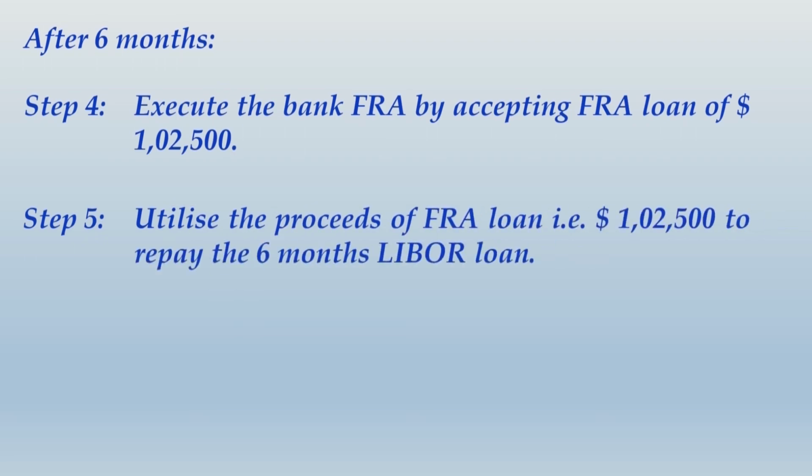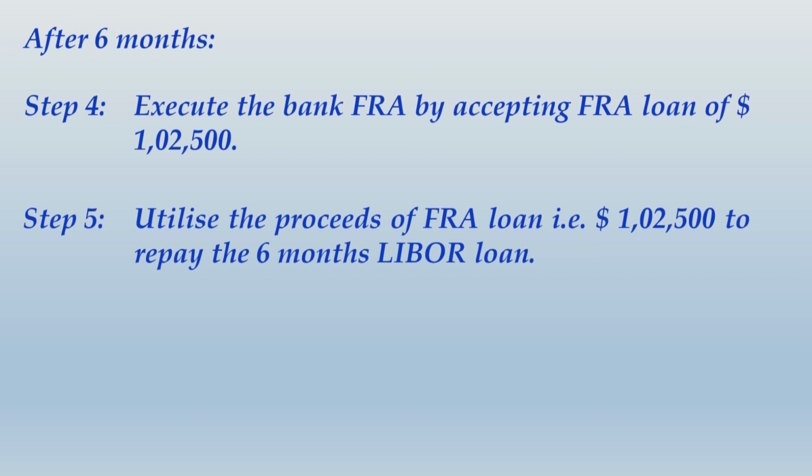So utilize the proceeds of the FRA loan, that is 1,02,500, to repay the 6-month LIBOR loan, which also has a maturity value of 1,02,500. After this much, you will then wait again for 6 months and then you close all the proceedings. So first of all, write this much quickly.